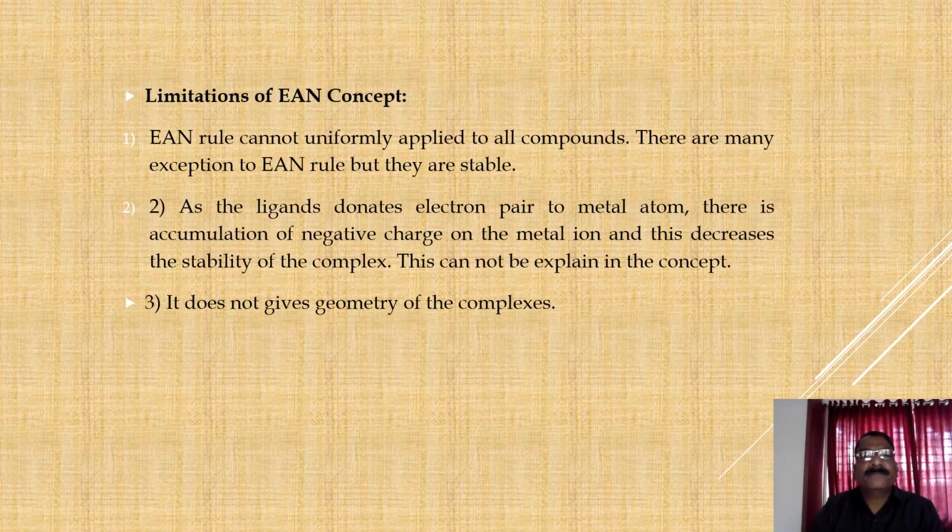There are some limitations of this concept. EAN rule cannot be uniformly applied to all compounds. There are many exceptions to EAN rule, but they are stable. Second, as the ligand donates electron pairs to the metal atom, there is accumulation of negative charge on the metal ion and this decreases the stability of the complex.